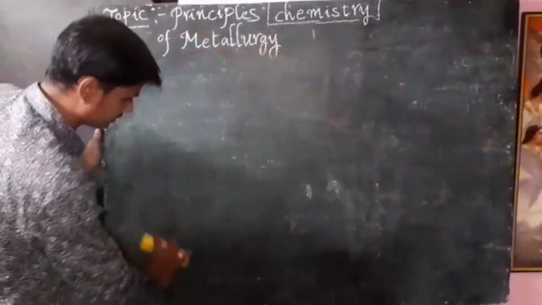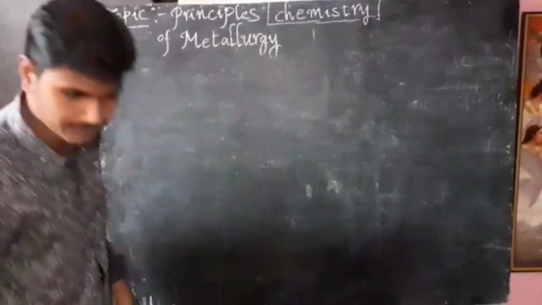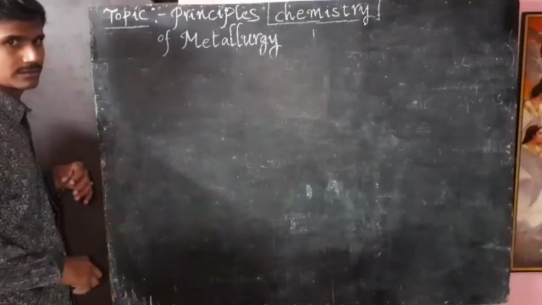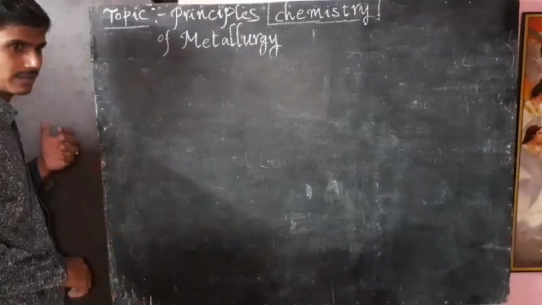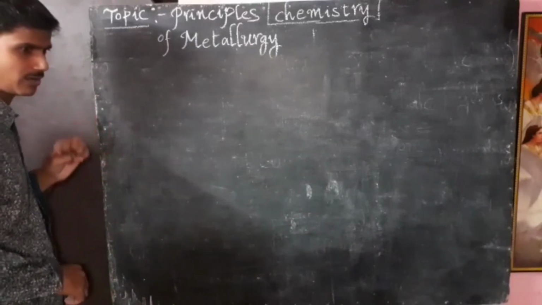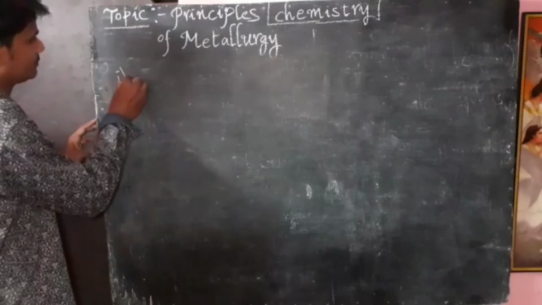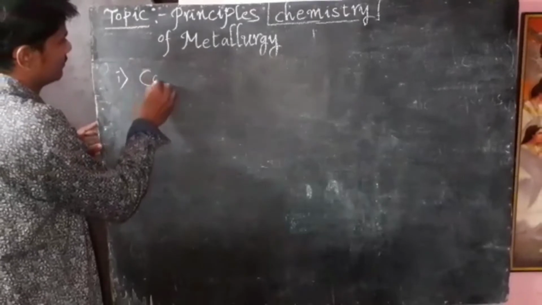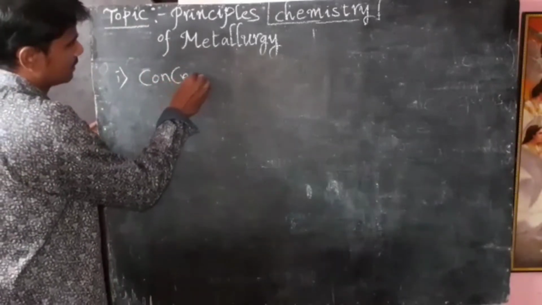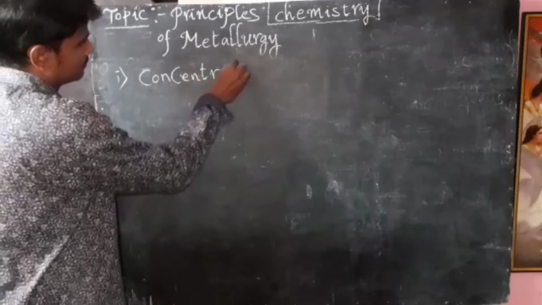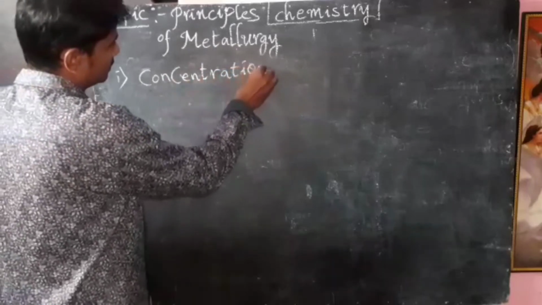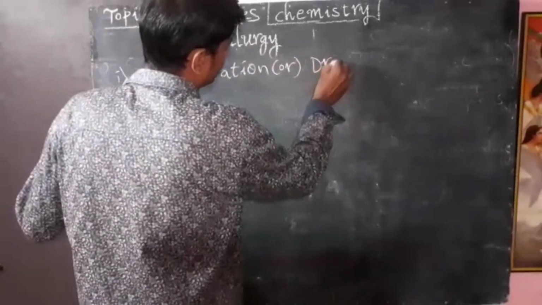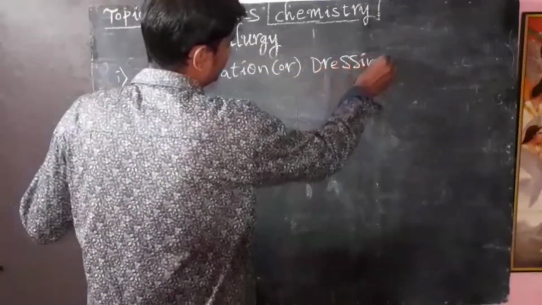The first one is concentration or dressing of the ore.